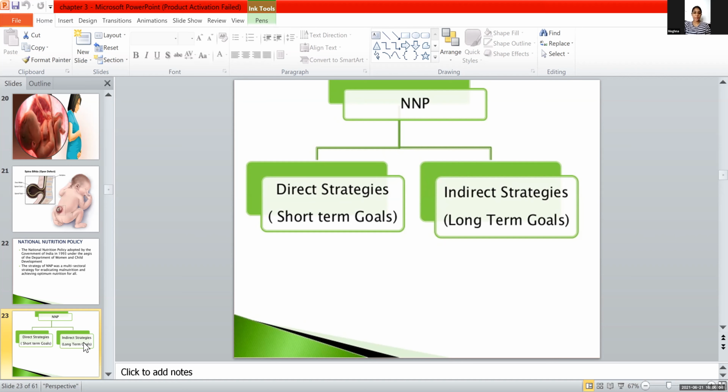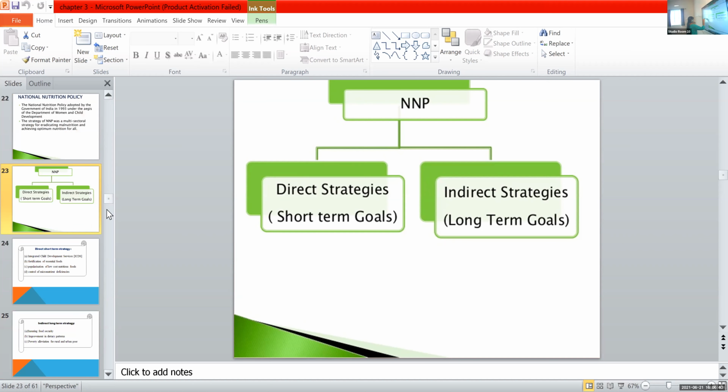Improvement in dietary patterns. Good. How do you improve this dietary pattern? By adding nutrients, adding extra food, providing the availability of rich nutritious food. That comes under the improvement. Then the last point: eradicate the rural poor and urban poor. Eradication of poverty from the society, both from the urban poor as well as the rural poor. Okay, I hope this is clear for you.